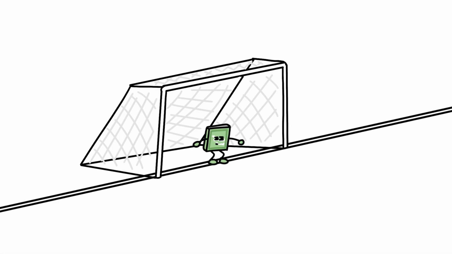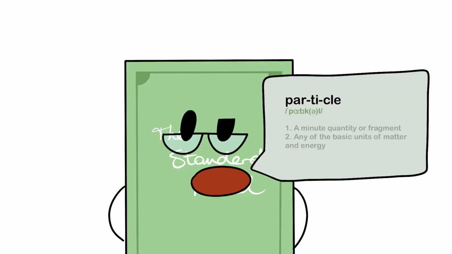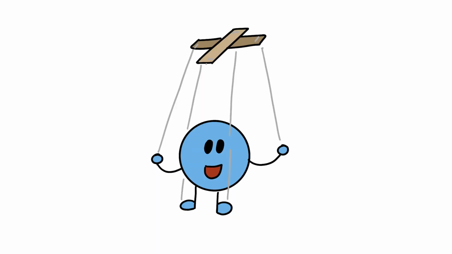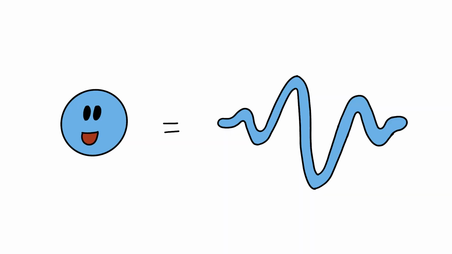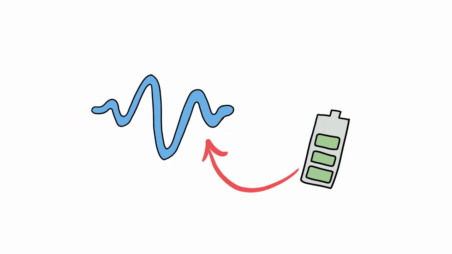The goal of the standard model is to describe particles. So if you want to understand how it works, you need to know how these particles work. In an earlier video, we saw that particles are waves, and waves can be described by keeping track of their energy.